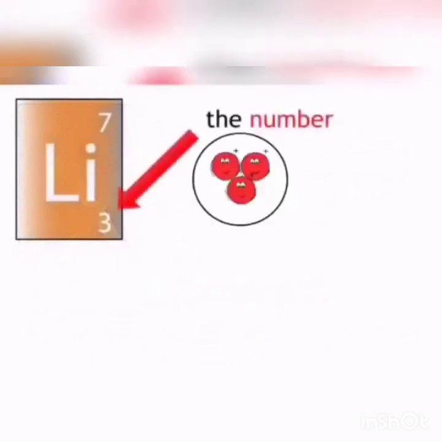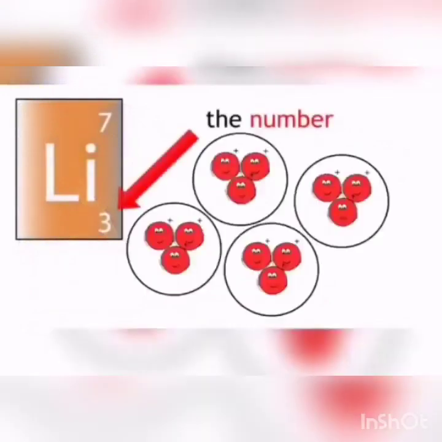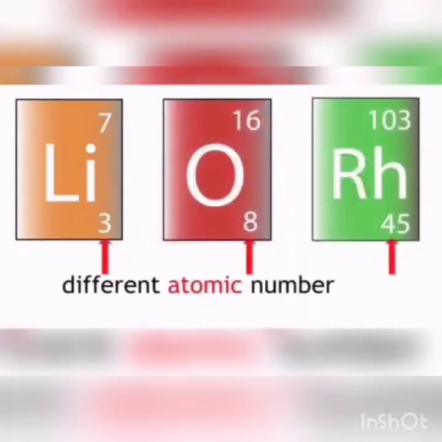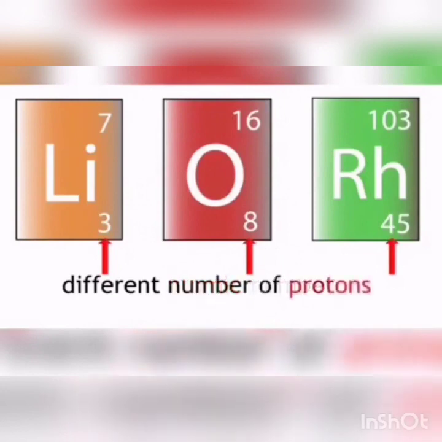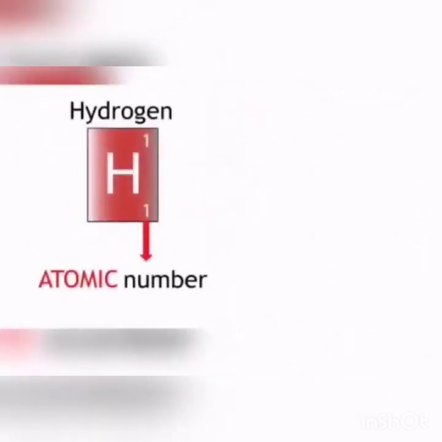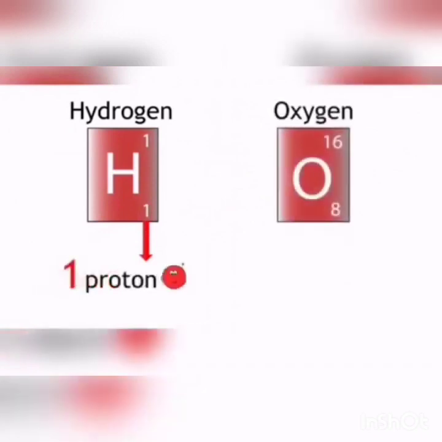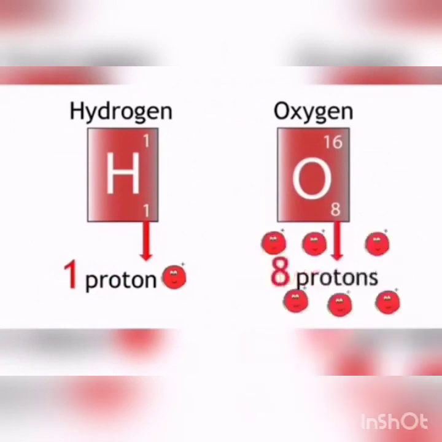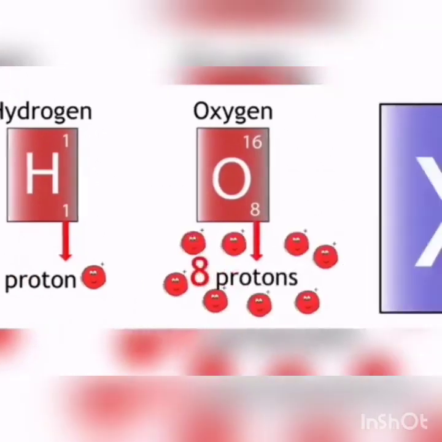For example, lithium contains 3 protons in each atom. Atoms of different elements have different atomic numbers because they vary in the number of protons. An atom of hydrogen has atomic number 1 because it contains only 1 proton. But oxygen has the atomic number 8 because it contains 8 protons.